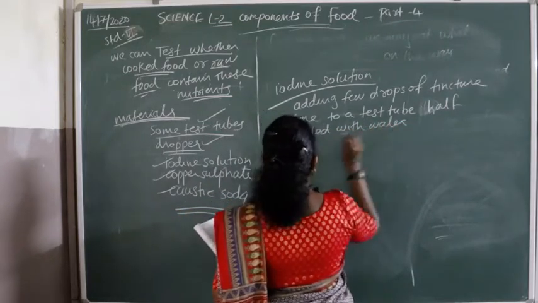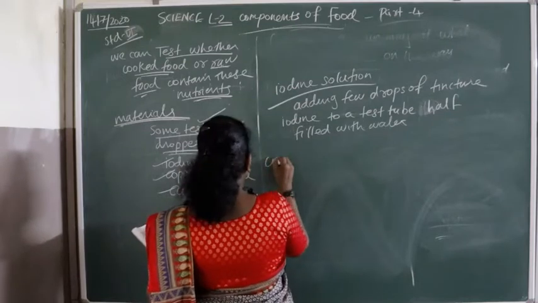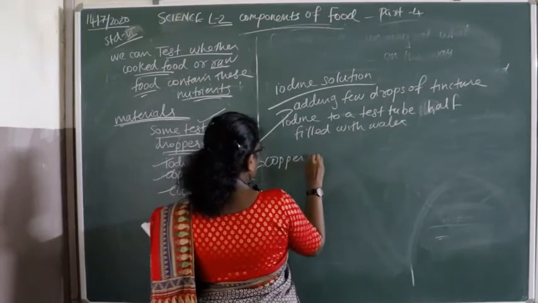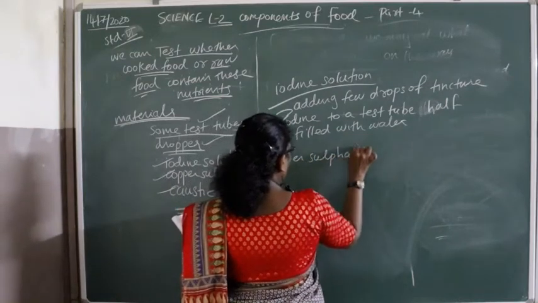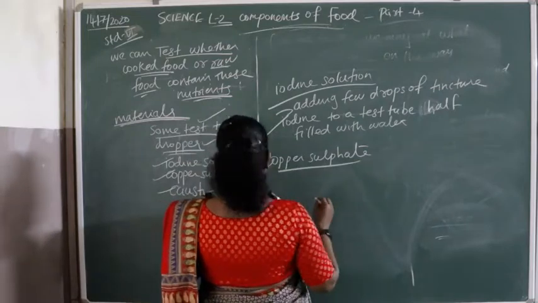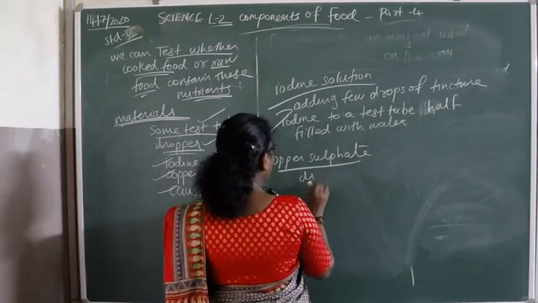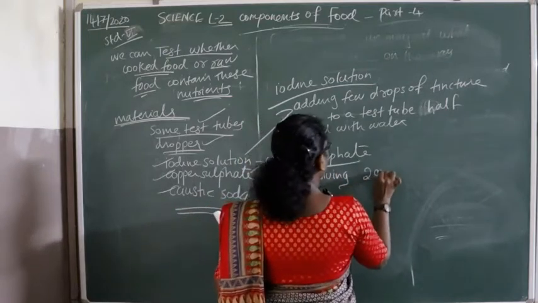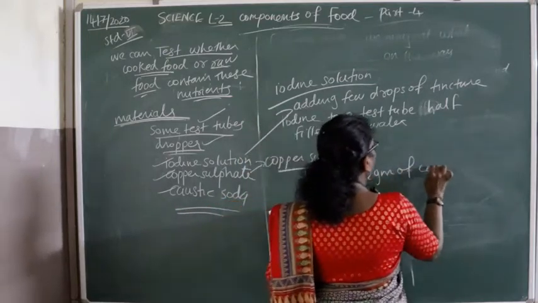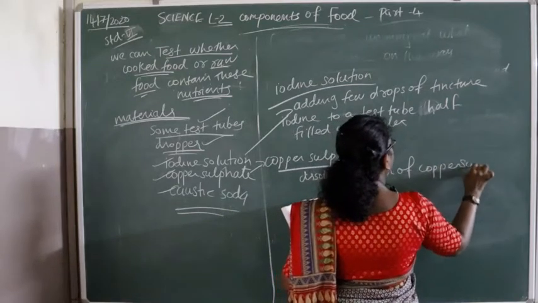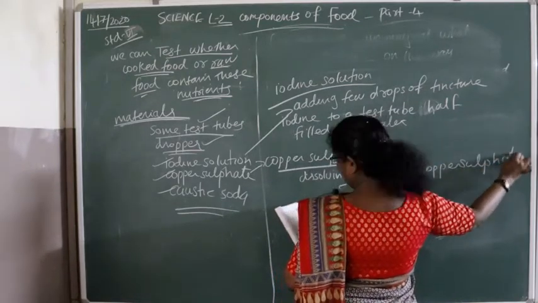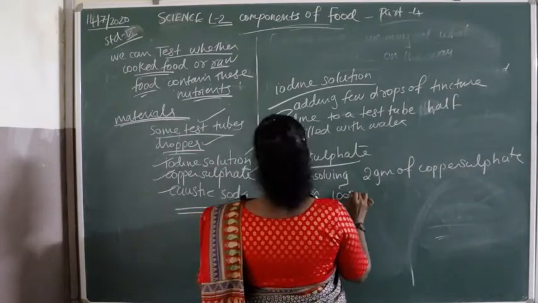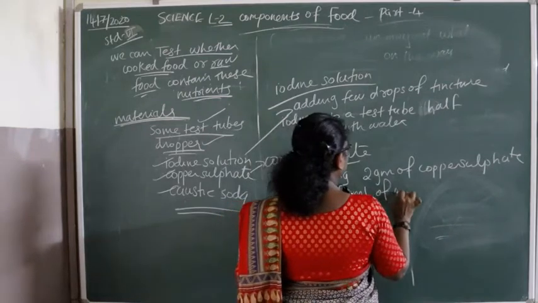The second is copper sulfate. Copper sulfate solution is prepared by dissolving 2 gram of copper sulfate in 100 ml of water.